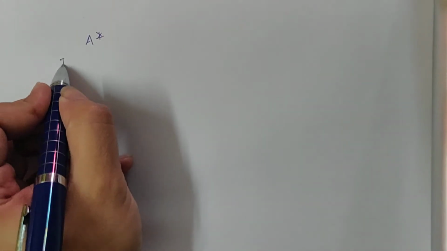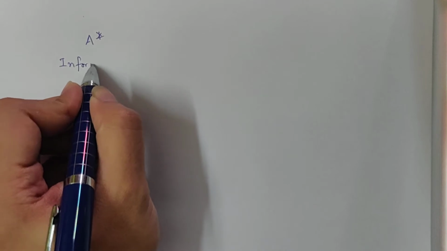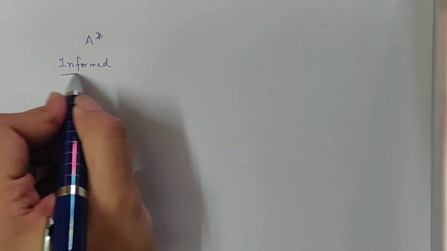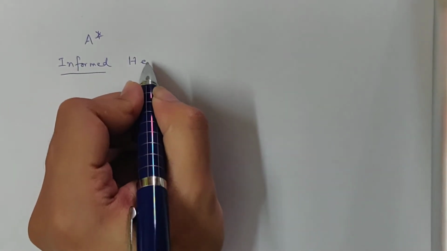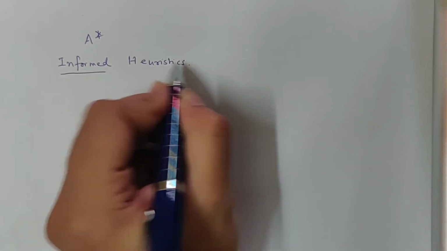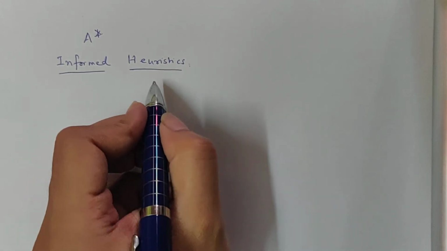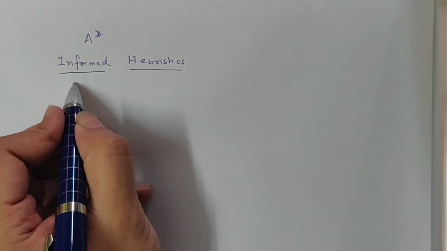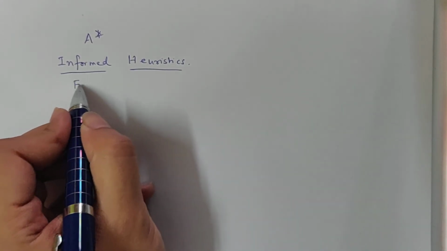In our last video lecture, we visited the A-star search algorithm, and we have seen that A-star is an informed search strategy. It uses heuristics, so it is focused.